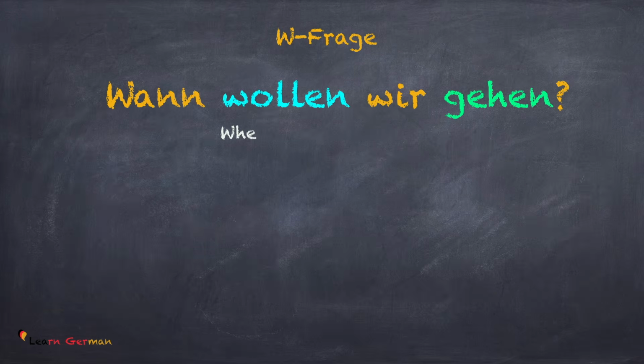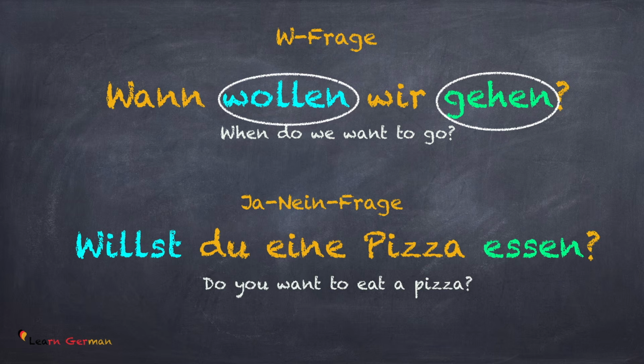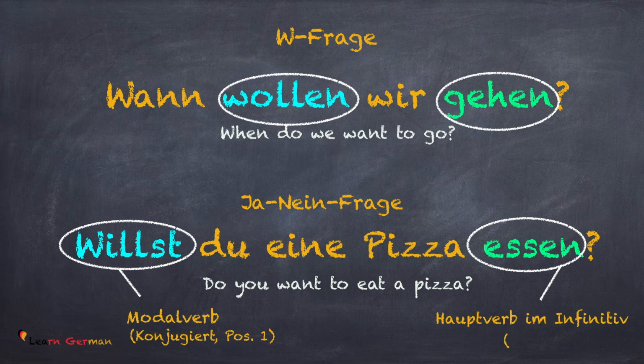Now, let's look at a W-Frage. Wann wollen wir gehen? In this case also, the modal verb will be in the second position and conjugated, and the other verb will be at the end and in the infinitive form. Let's see what happens when it's a Ja-Nein-Frage. Willst du eine Pizza essen? In this case, the conjugated modal verb is in the first position, whereas the other verb is at the end of the sentence and in infinitive. This happens only in the case of a Ja-Nein-Frage.